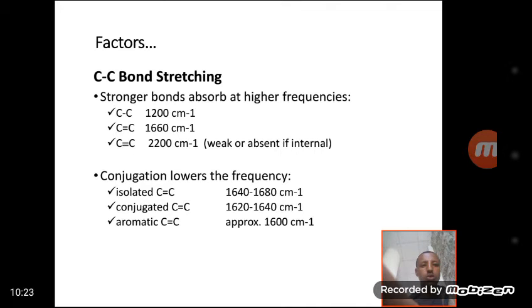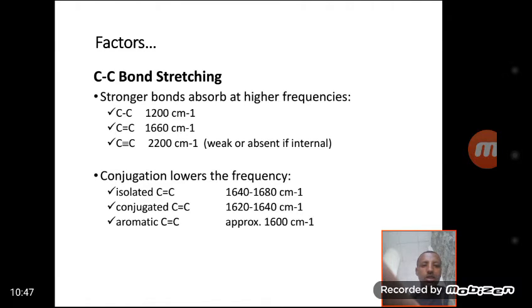This is because of the conjugation of the carbon-carbon double bond. Another is the aromatic carbon-carbon bond, which is more conjugated than a single conjugated carbon-carbon bond, approximately having a frequency of 1600 per centimeter.